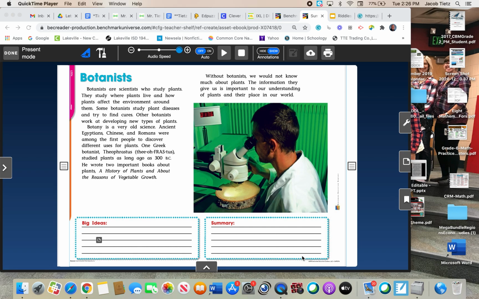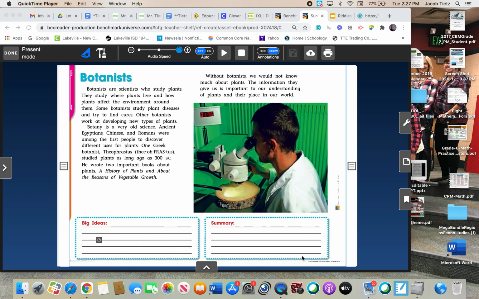Summarizing, as we know, is going over the big ideas and giving a very brief but important description of either pictures or a text. On day one, we did the picture of the boy with a cane and his dog. Yesterday, we read about a girl who's missing her mittens and finding them with her cat. That was a fiction piece that we summarized. Today we're going to do a nonfiction summary. Nonfiction, of course, being factual, being true.